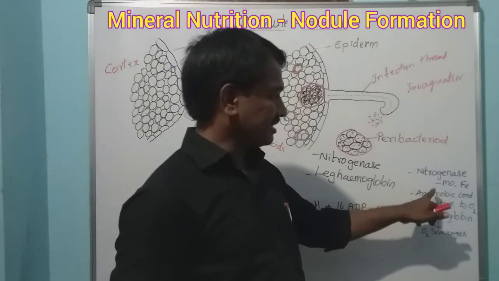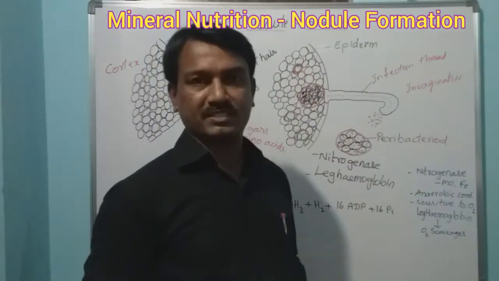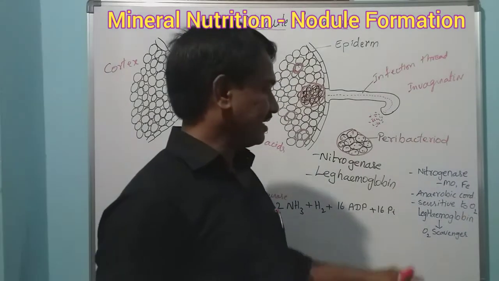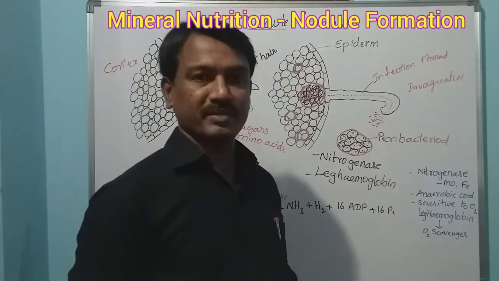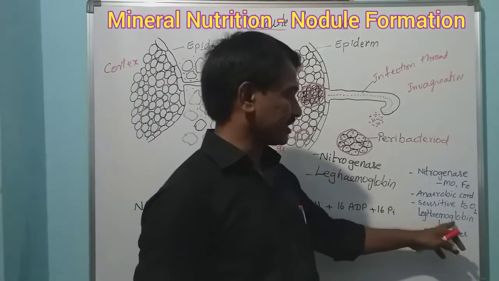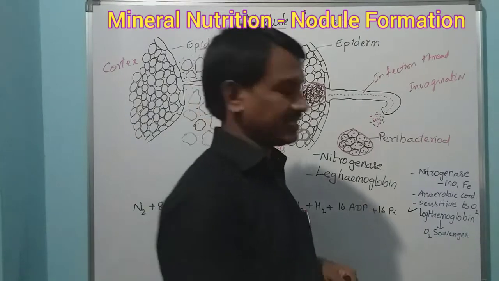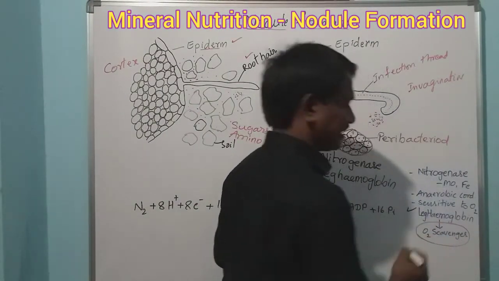So the nitrogenase enzyme is protected by a protein, leghemoglobin, which is called an oxygen scavenger for nitrogenase enzyme.